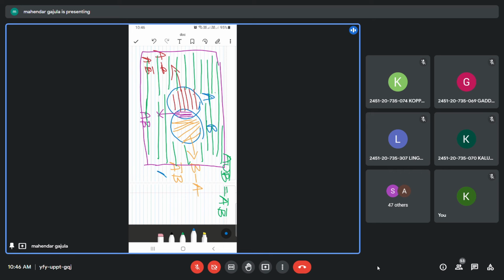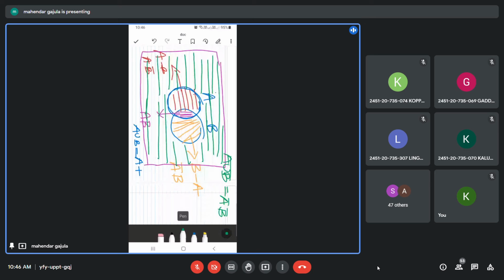Can I write A union B is equal to A plus the remaining one?